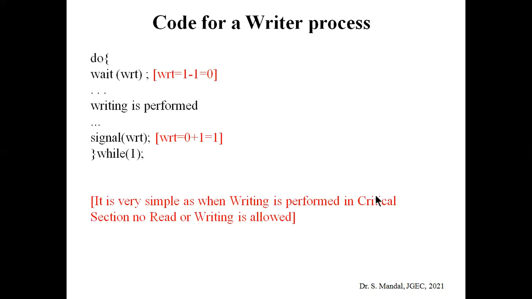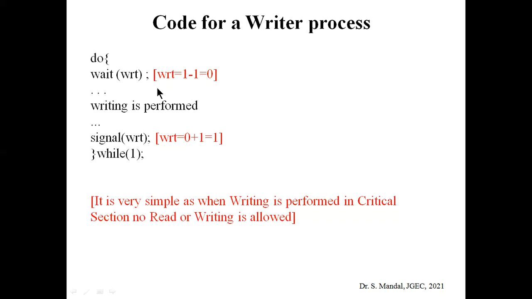So let's see the writer process. The writer's process is very simple, because we give exclusive access to the writers. When writing is performed in the critical section, no reading or writing is allowed. That means do wait(wrt), where the value of wrt is initialized to 1. After the wait operation, the value of wrt becomes 1 minus 1, that is 0. When this value is 0, the writing will be performed, and at that time no readers can access that file.